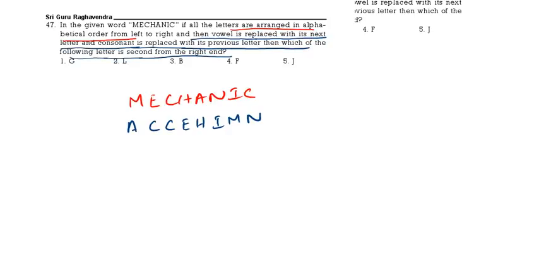Now vowel is replaced with next. This is B. Consonant with previous. Then again vowel with next. Consonant with previous. Vowel with next. Previous. Then previous. Then which of the following is second from right? So second from right is L. L is the correct answer. Then see the next one.